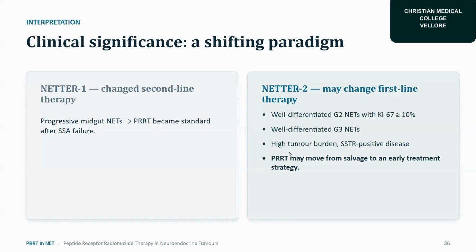So, clinical significance. NETTER-1 changed the second-line therapy. In progressive midgut NETs, PRRT became the standard after somatostatin analog failure, whereas NETTER-2 may change first-line therapy, which is well-differentiated grade 2 NETs with high Ki-67 index more than 10%, well-differentiated grade 3 NETs, high tumor burden, SSTR-positive disease. Here PRRT may move from a salvage to an early treatment strategy.